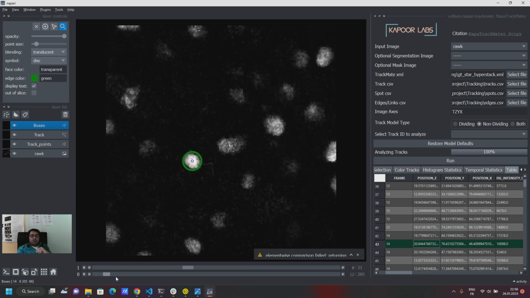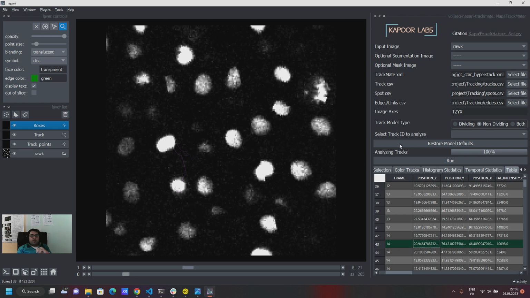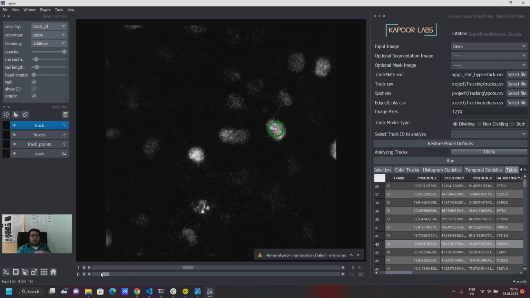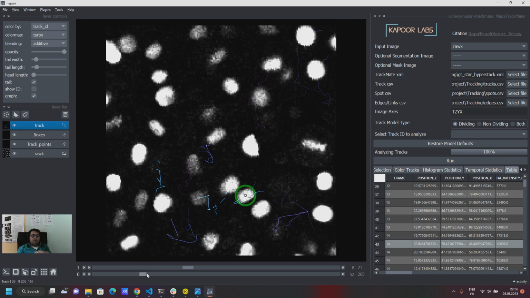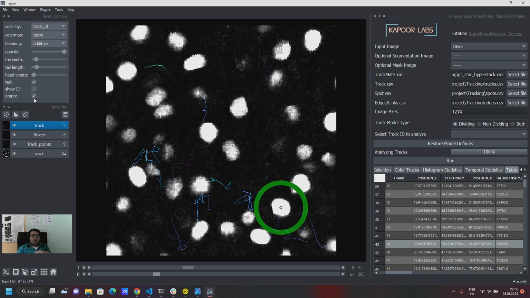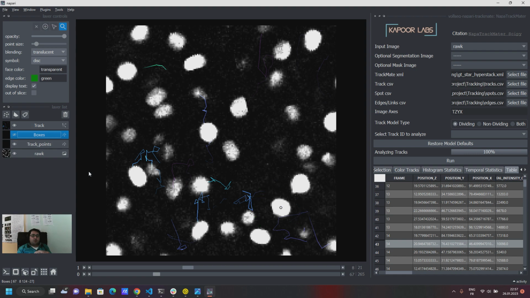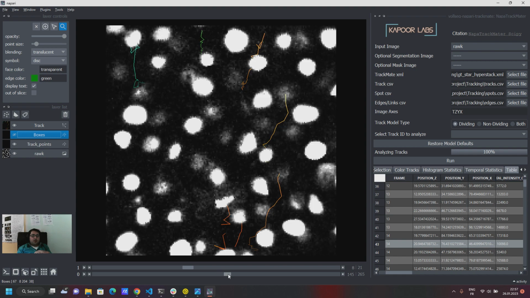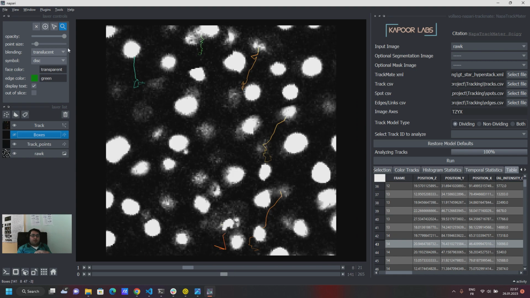tracks. And now, for example, if I want to see all of my dividing tracks, what I would do is go here and say all, and it's going to then show all of these dividing tracks in this one layer, right? And now if I don't want to see the box, I can just toggle it off. And now the color would make sense because now it's all of the dividing tracks, right?